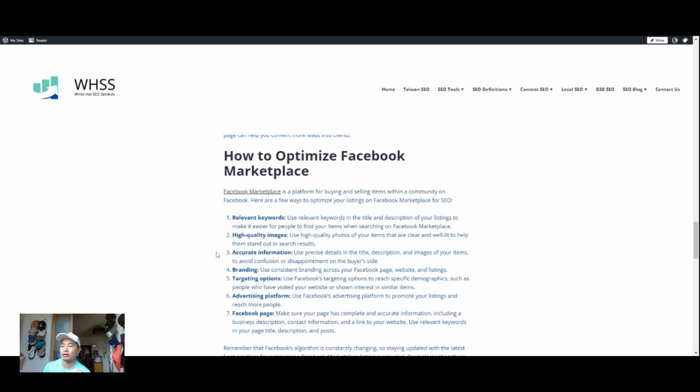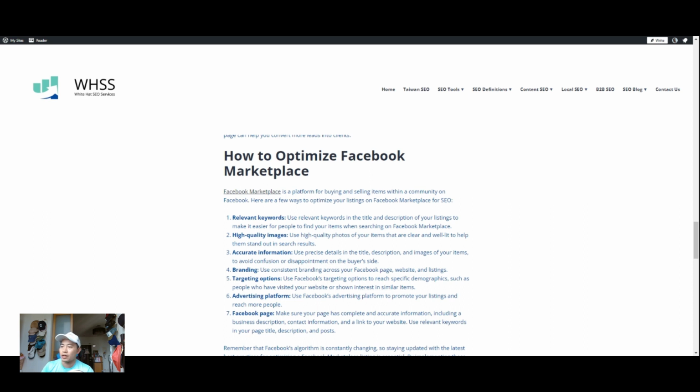Marketplace is another very important feature of Facebook, right? It's your place to sell used products, and usually it could be new products too. It's almost like eBay, except it's in Facebook. A lot of people are using this, and guess what? The same way you want to do SEO for Amazon, Etsy, or eBay, trust me, they use SEO to get the results and make their listings show up. Again, use keywords. I can't stress enough, optimize your images.